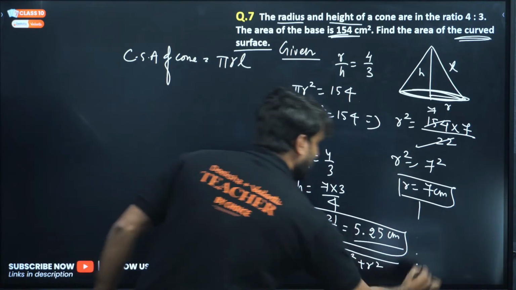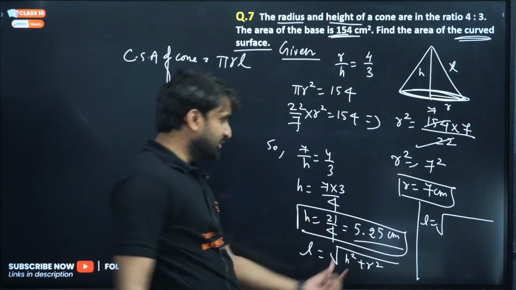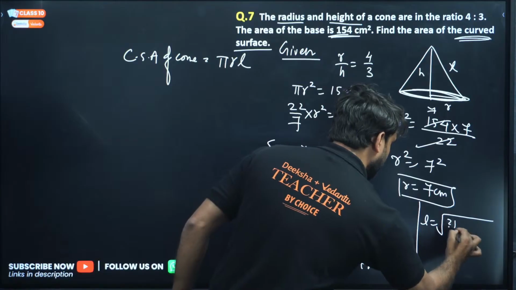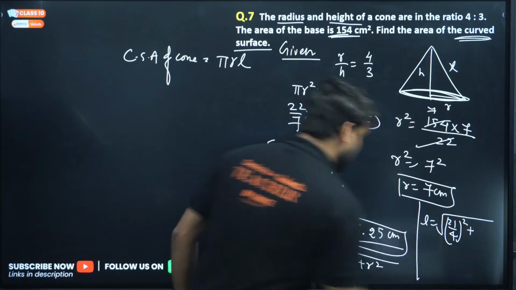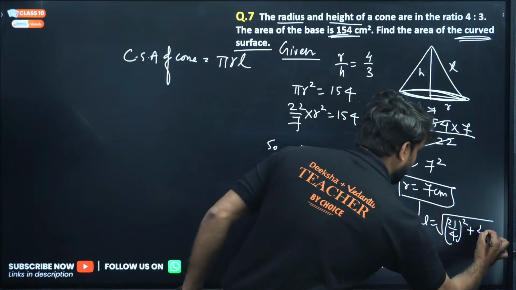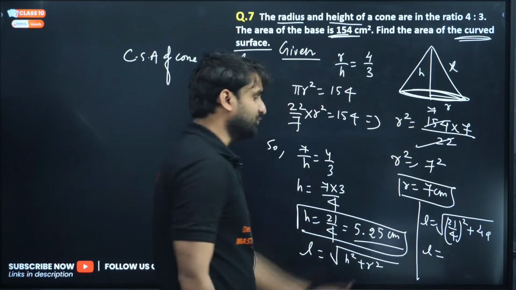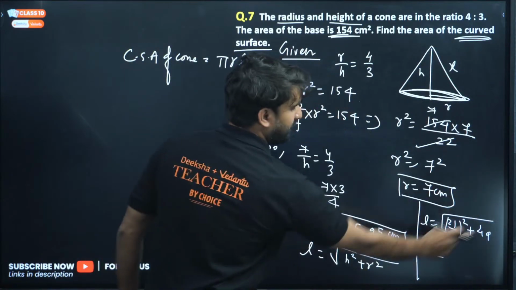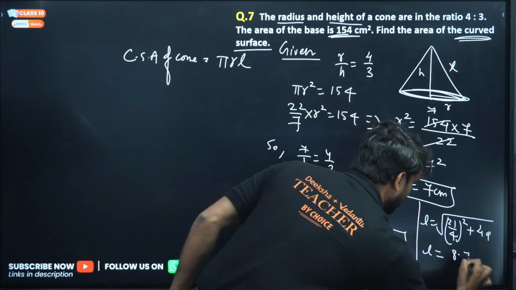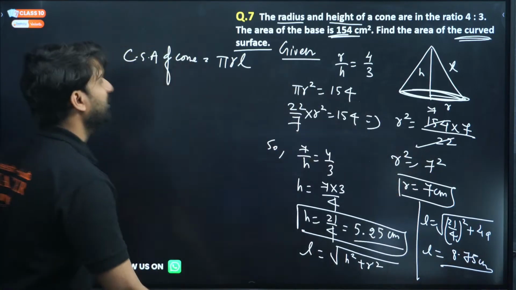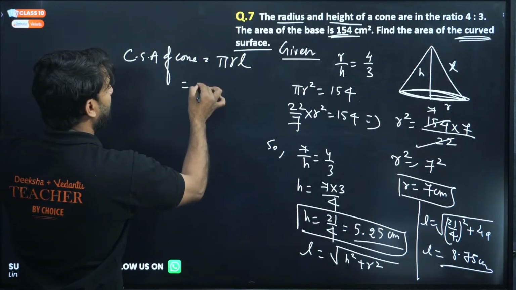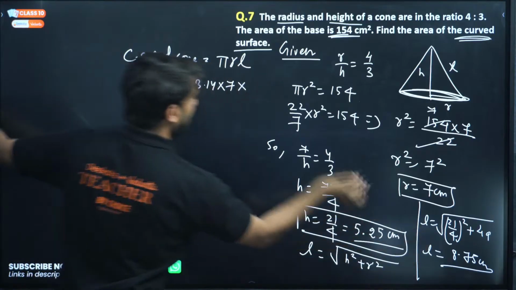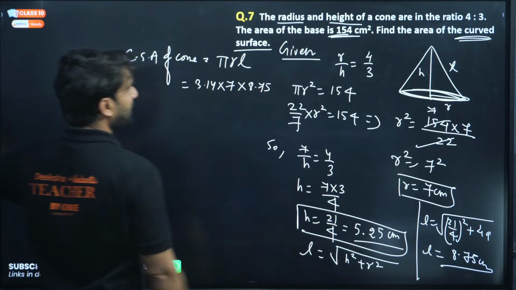So you have L, h is what? 5.25. Instead of writing 5.25, we can directly write 21 by 4 square, plus this r square. R is 7, 7 square will be 49. When we solve this, what is L here, my dear? If you do the mathematical calculation, L is basically 8.75 centimeters. You can find it on your own. So now 3.14 is pi, r is 7, and L is 8.75. Now multiply this.